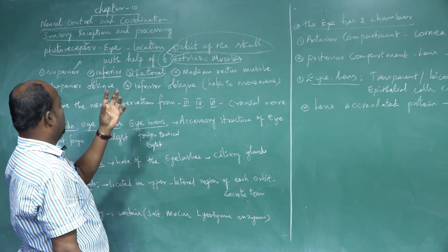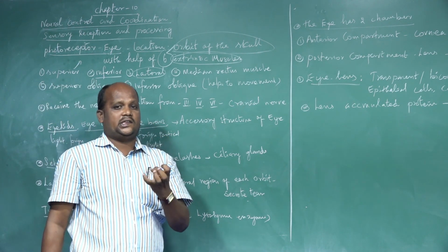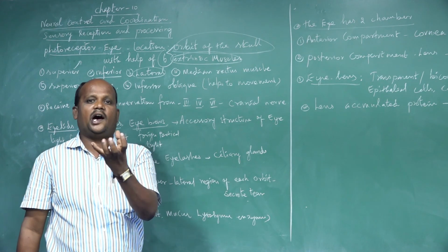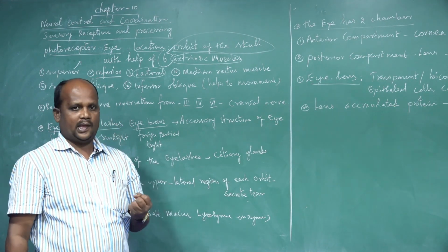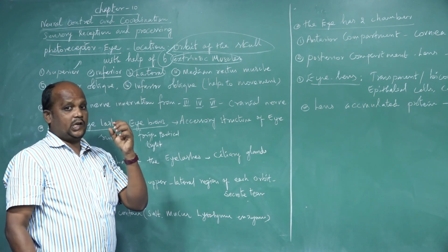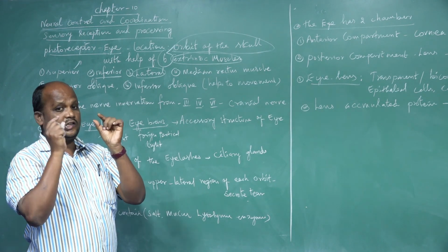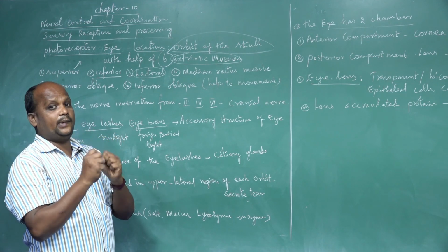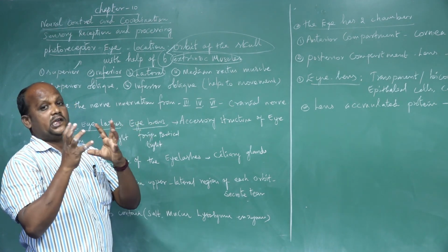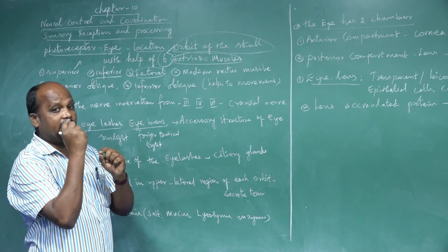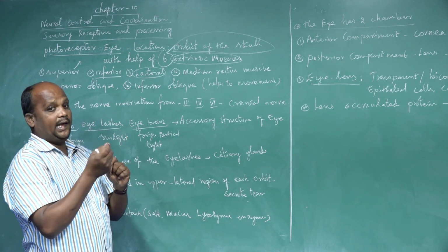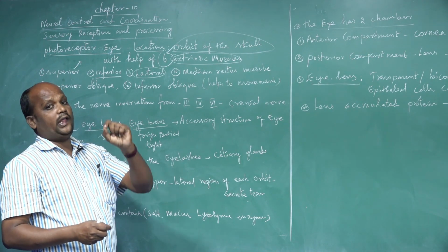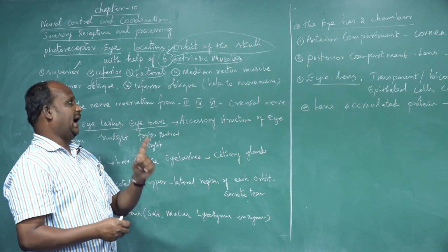Once again, the human eye, the photoreceptor organ, is located in the orbit cavity of the skull bone. The eye is spherical in shape, and its movement is regulated by the 6 different types of muscles covering the eye. They control the eye movement.